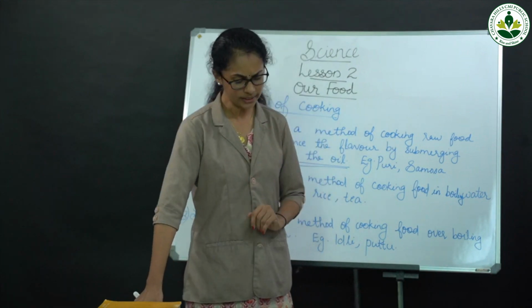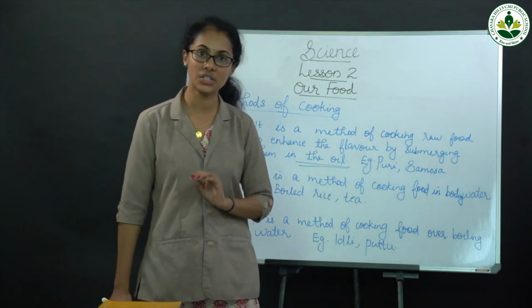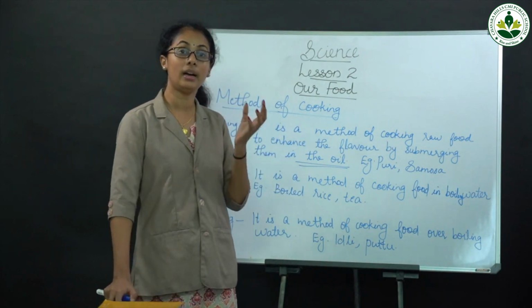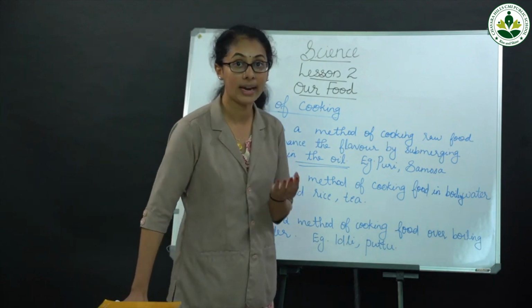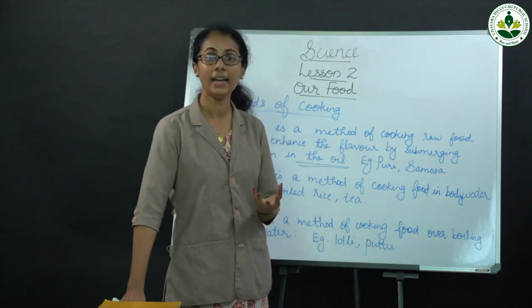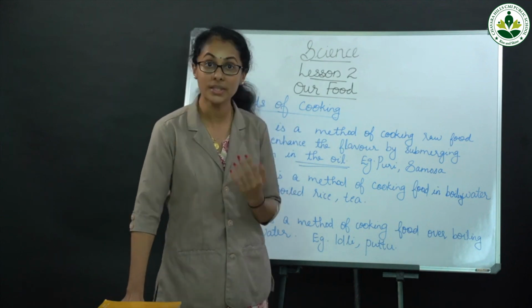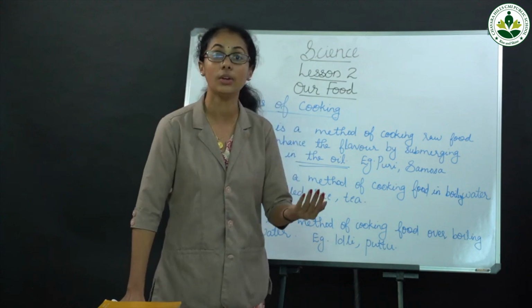The third method is steaming. When your amma makes idli, the batter converts into the form of idli with the help of steam. Steaming is a method of cooking food over boiling water. Take one vessel, put some water, then put another vessel that has some holes. Idli batter changes into which form?